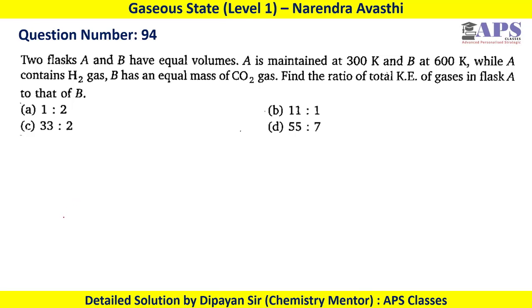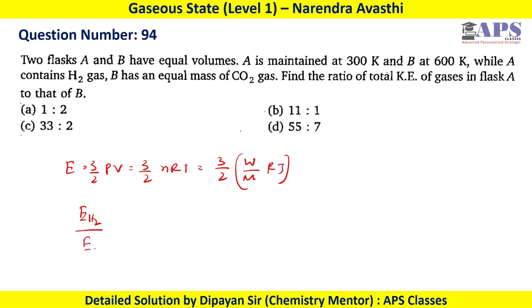Very good. So in question number 94, we can write that kinetic energy equals 3/2 PV or 3/2 nRT or number of moles W by M into RT. Now if we compare kinetic energy of hydrogen and kinetic energy of CO2, they will have the same mass.